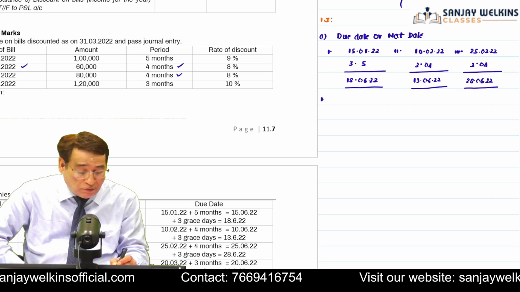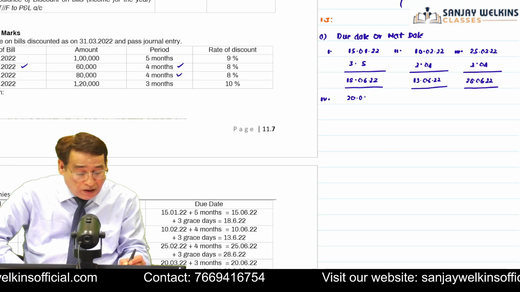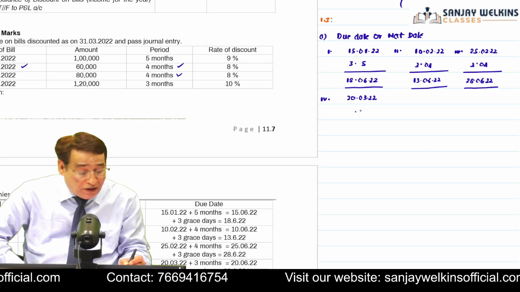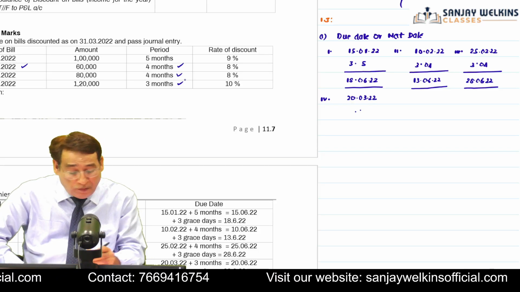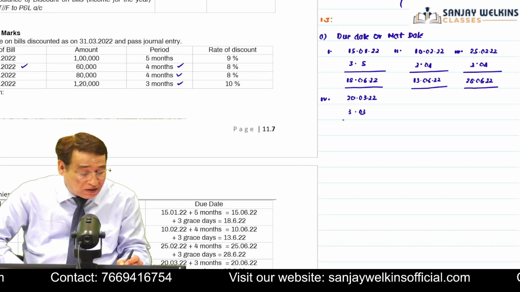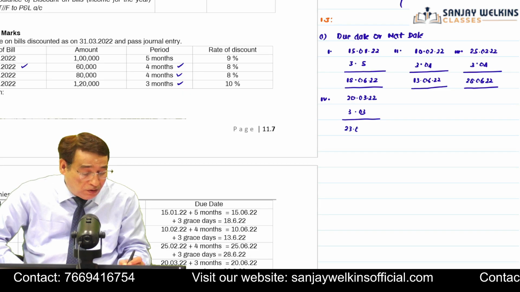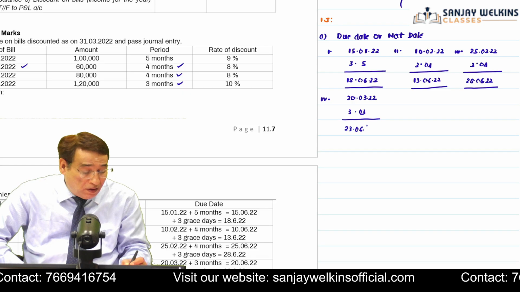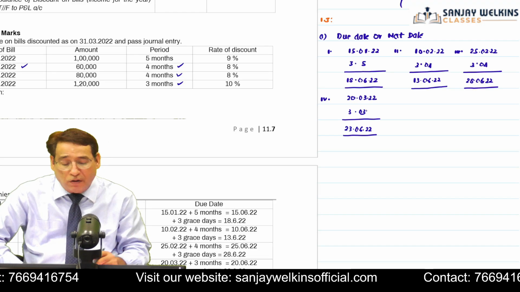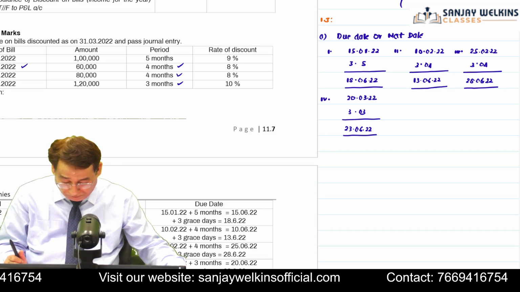Similarly, as far as the fourth bill is concerned, the bill has been drawn on 20th of March 2022. This bill is for 3 months, so I am going to add 3 months and 3 grace days. So the maturity date is 23/06/2022. So now we have the due dates of these bills. Is it clear to you? Now we have the due dates.